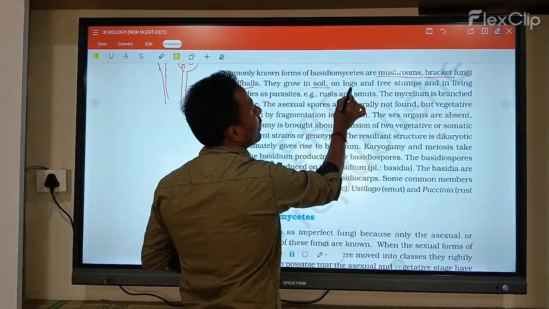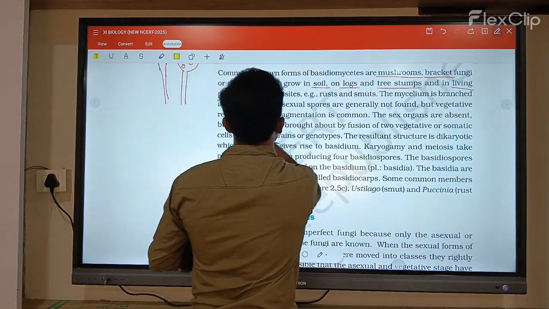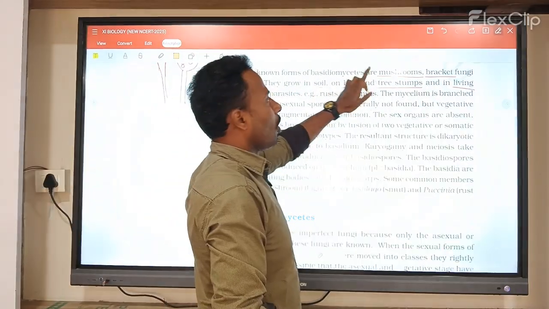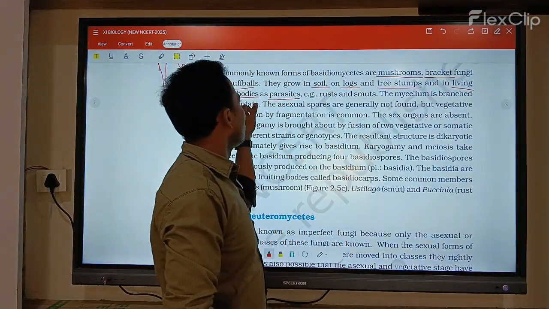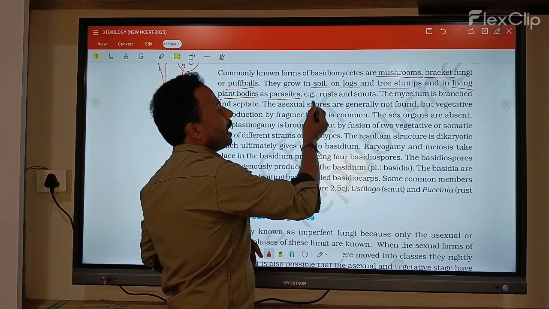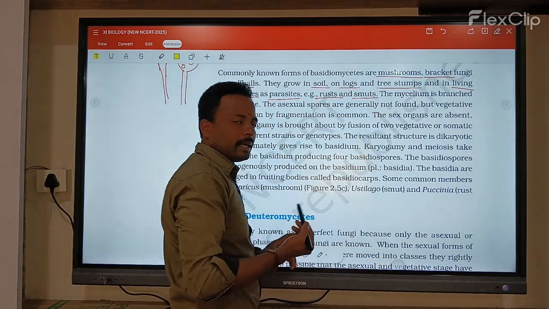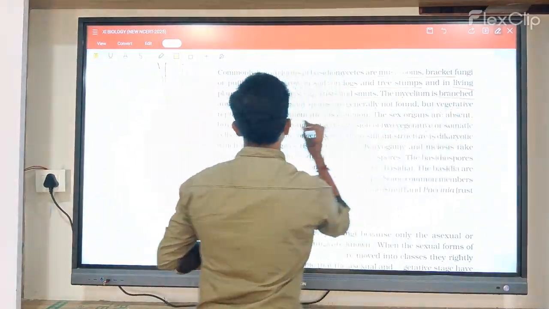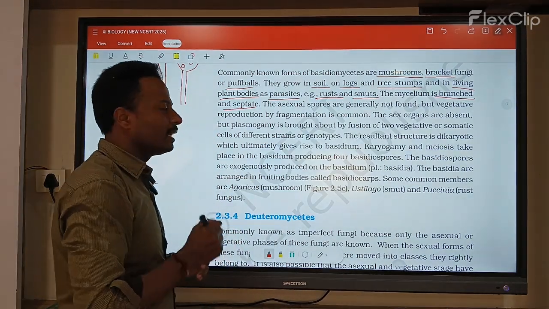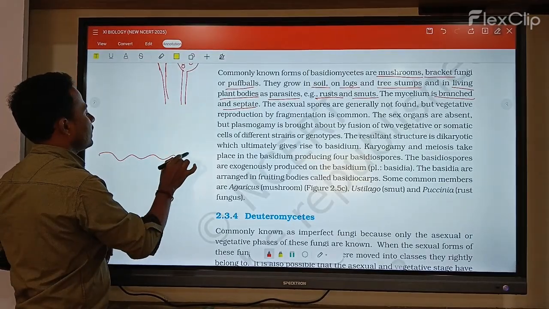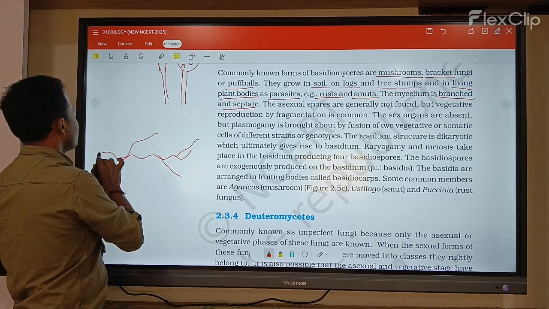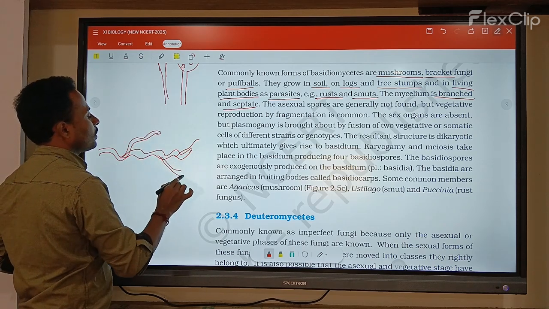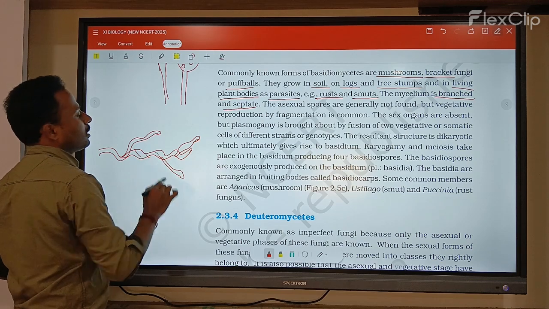Basidiomycetes grow in soil, logs, tree stumps, and living plant bodies as parasites. They also include rusts and smuts. The mycelium is branched and septate, meaning cross walls are also present.